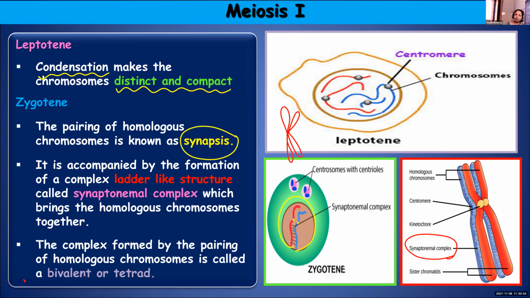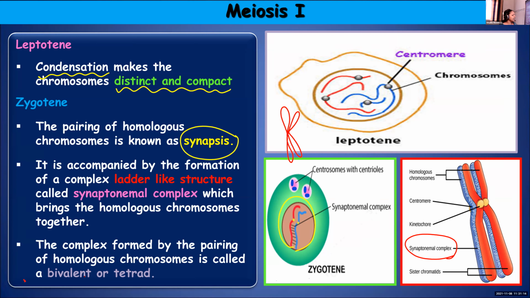Definitely the number of chromosomes, if 46 chromosomes are there, will remain, but they were not distinct. Only if they are distinct can the pairing be visible. So once the stage starts, the chromosomes will get thickened, compact and condensed, and then the pairing starts.